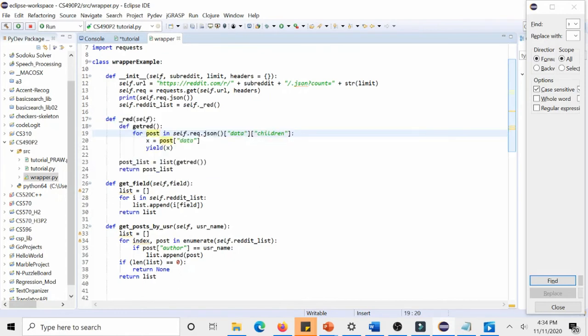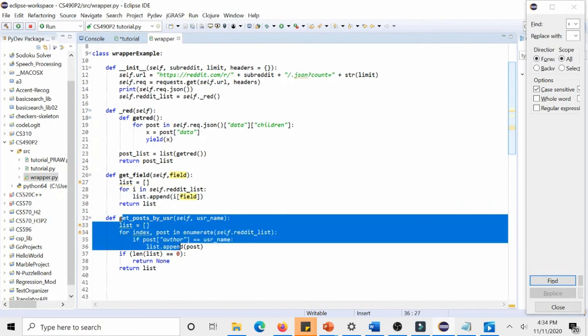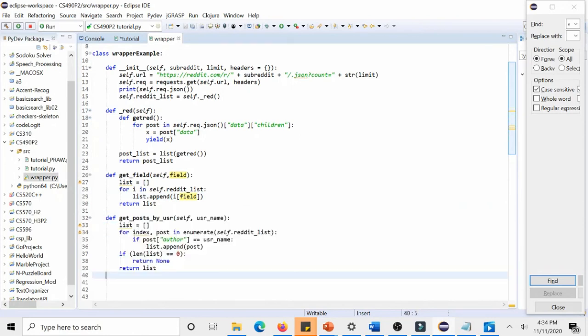Now, if you remember, we used a similar function to capture all the titles in a list. Well, here we just get the data so that if we ever call get field, we can simply type in what kind of field we want from this list, and we can also filter it by which user.